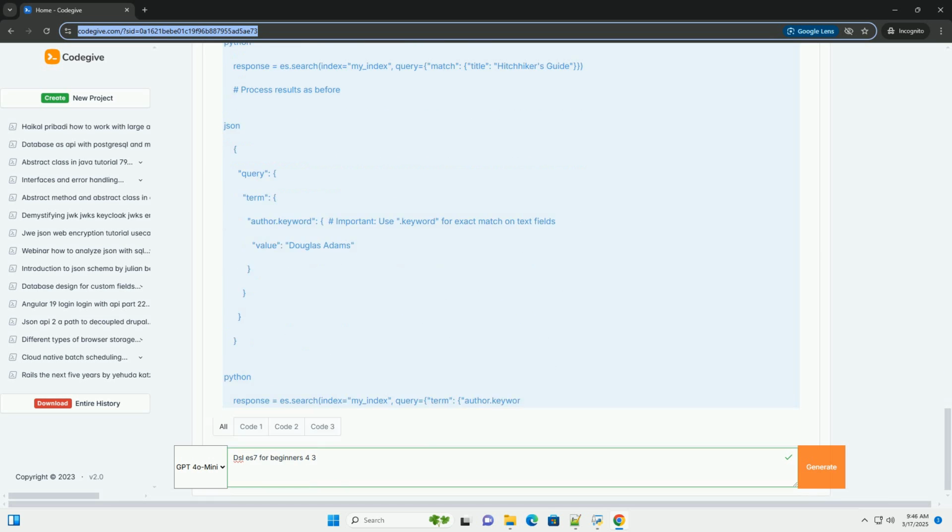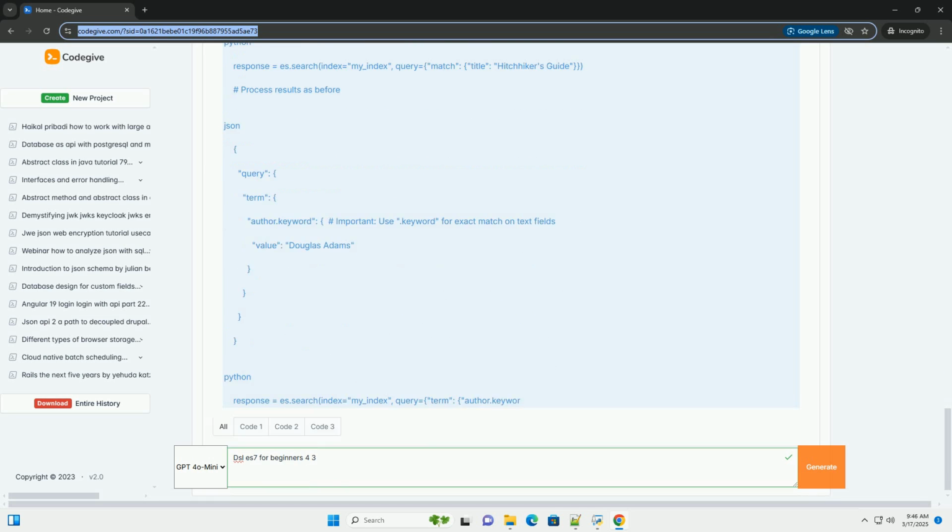Must: documents must match these queries. Contributes to the score. Should: documents should match these queries. Increases the score if they do. Must_not: documents must not match these queries. Does not contribute to the score. Filter: documents must match these queries, but the queries do not contribute to the score. This is useful for filtering results based on criteria that don't affect relevance, for example filtering by price range. Filter is typically faster than must because it doesn't calculate scores.